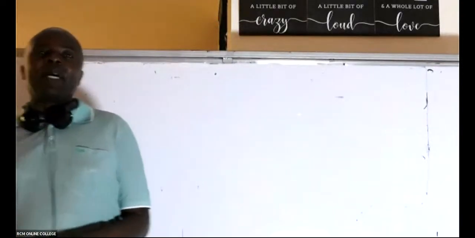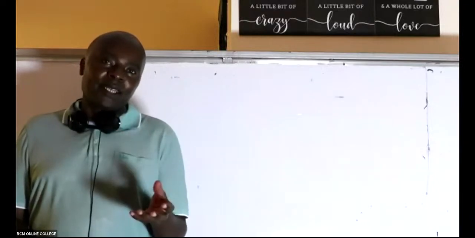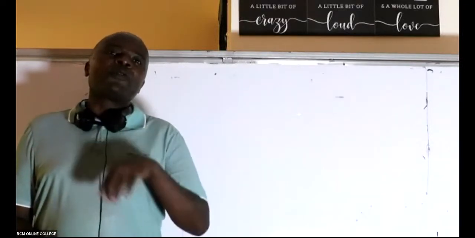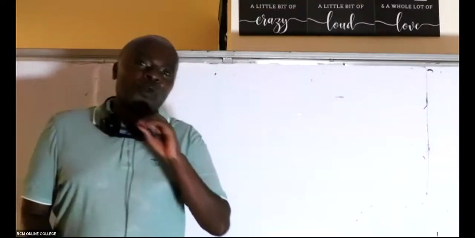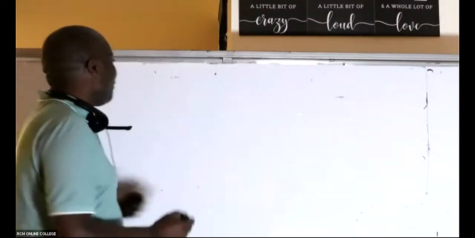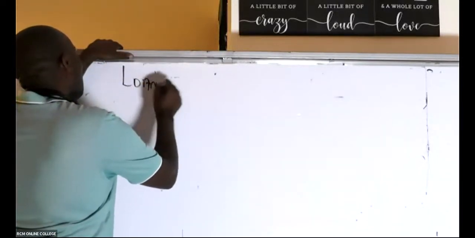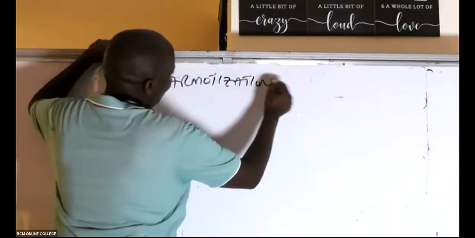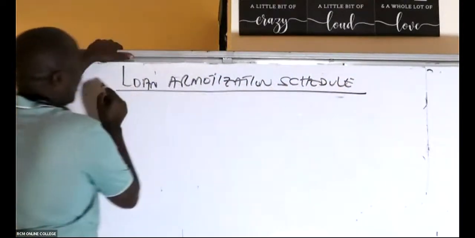But again, remember, this person is the person who bought the bond. So he gave away money, so it will be finance income, but there is no problem. You don't even have to know whether it is an asset to this person or liability. You go ahead and give us a big title here: loan amortization schedule, like that.